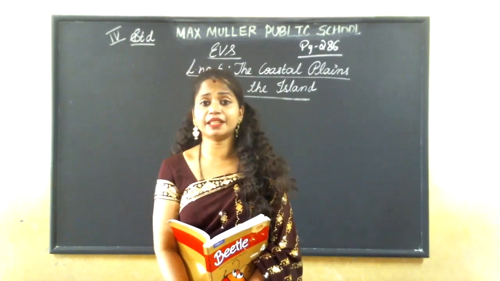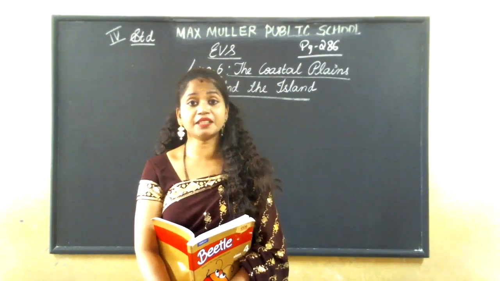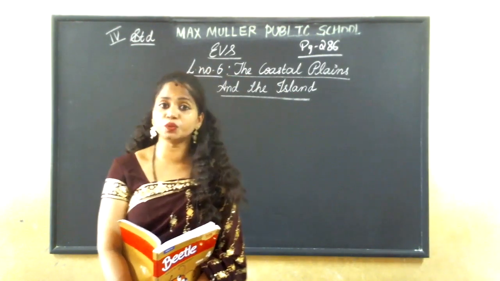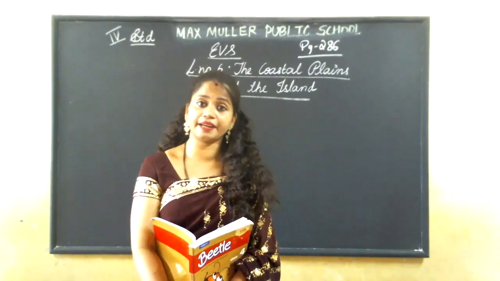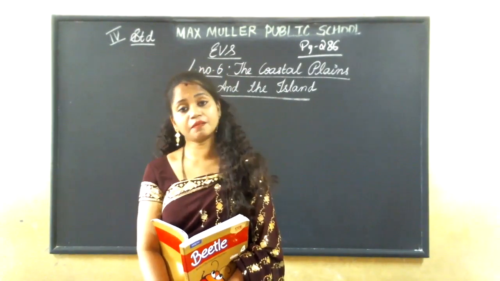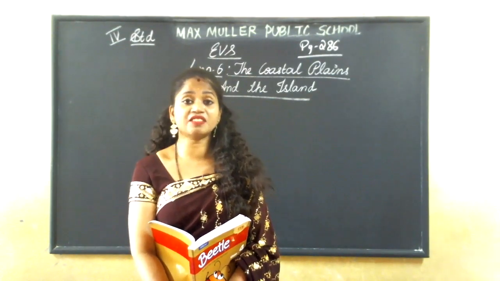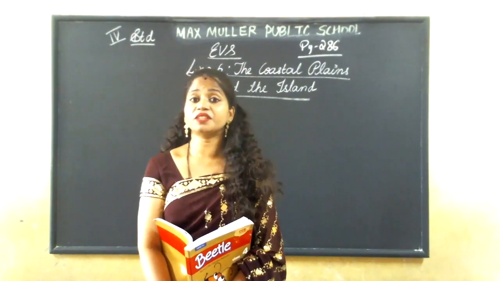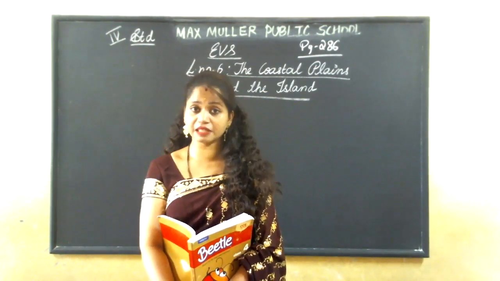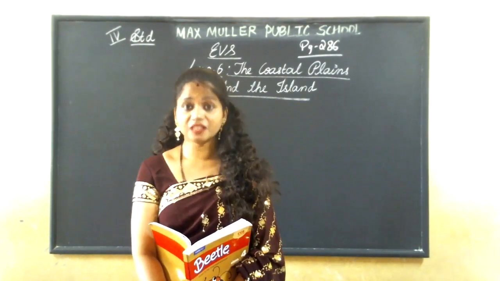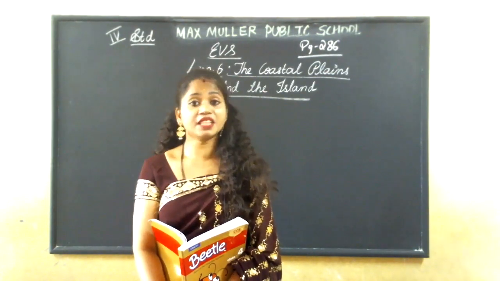How is it divided? By the river Narmada. The river Narmada divides the southern plateau into two. The northern part is the Central Highland, and the southern part is the Deccan Plateau. The Central Highlands are covered by the Aravalli Hills, Rajmahal Hills, Chota Nagpur Plateau, Satpura Range, and Vindhya Range.